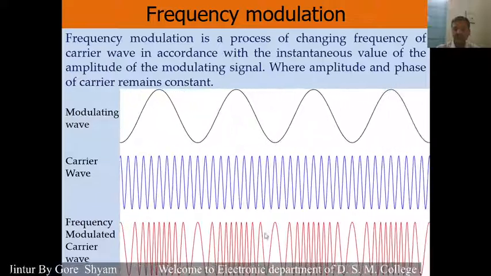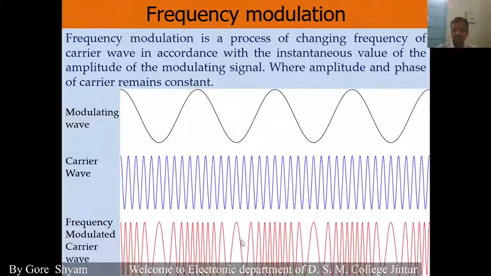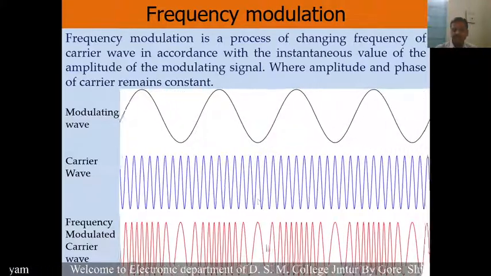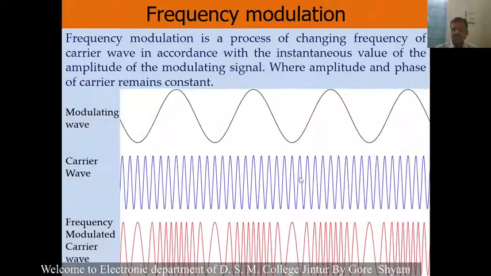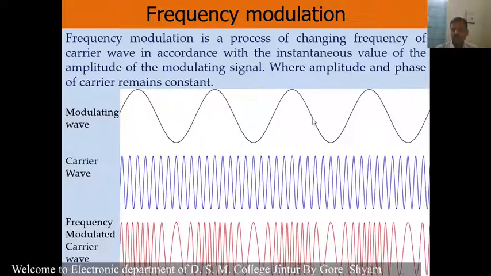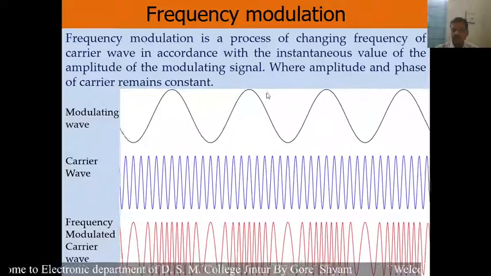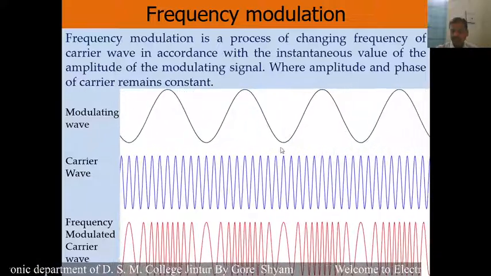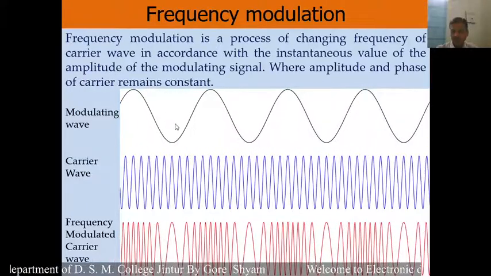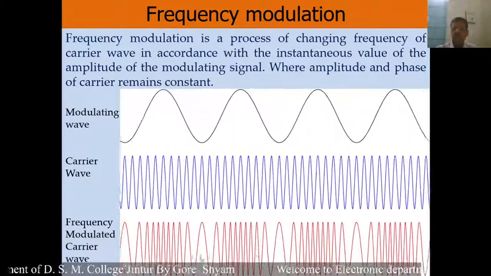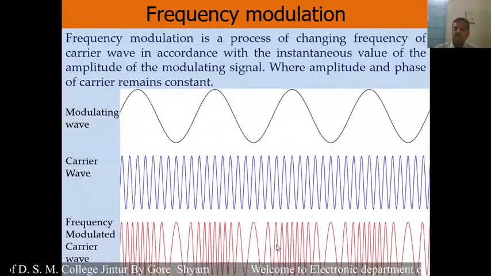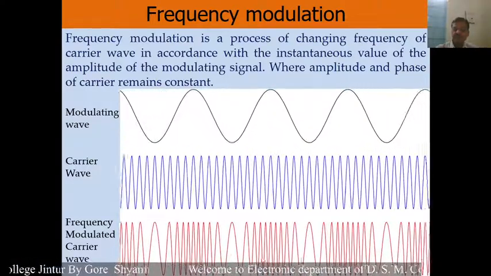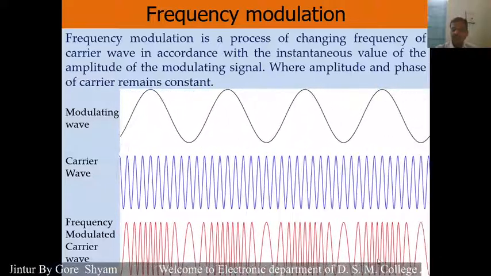If you look at this frequency modulated carrier wave, here the frequency is changing, and that frequency is changing according to the modulating signal. Where the modulating signal is high, the frequency of the carrier wave is high. If the modulating signal is low, at that time the frequency is low. In this way, the frequency of this carrier wave is changed according to the modulating signal.